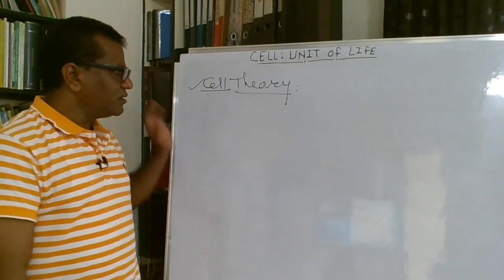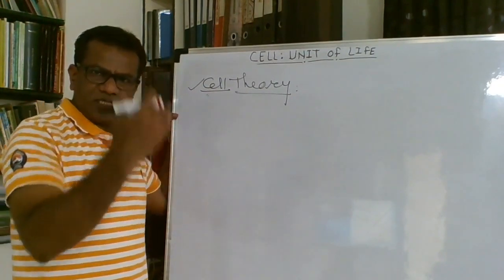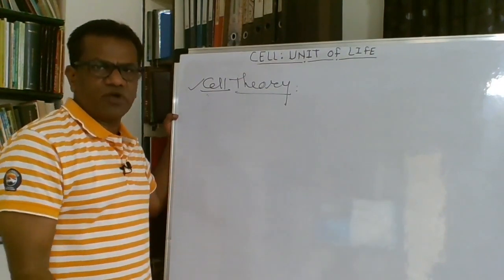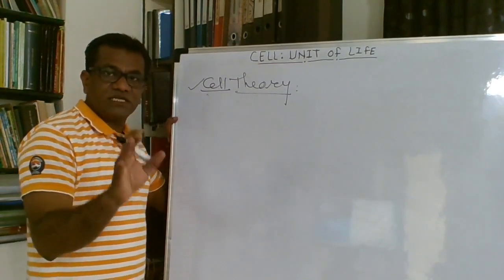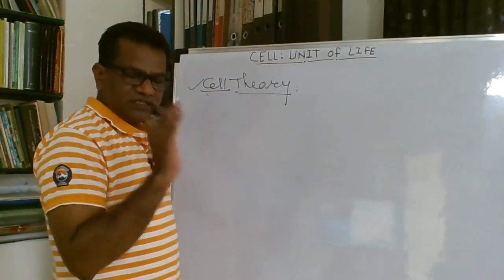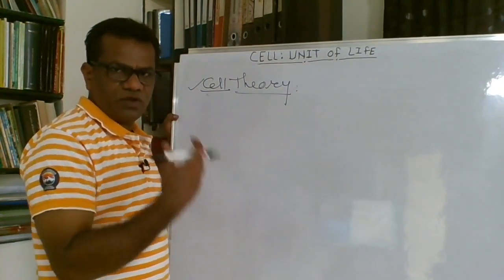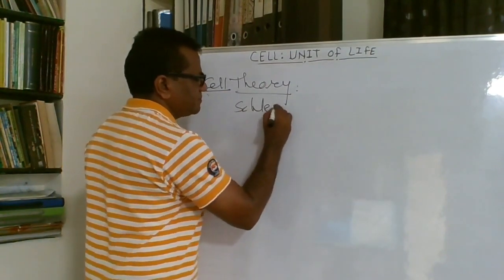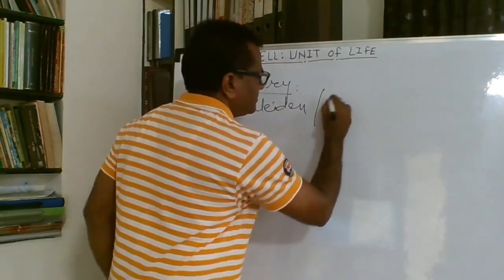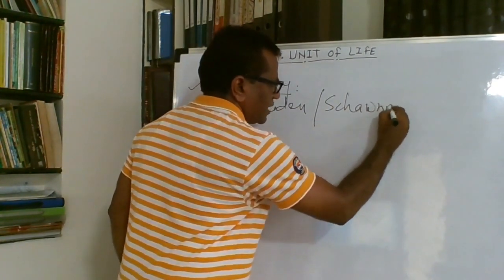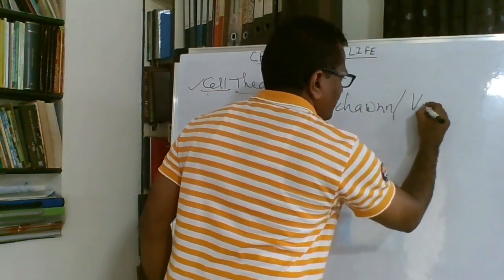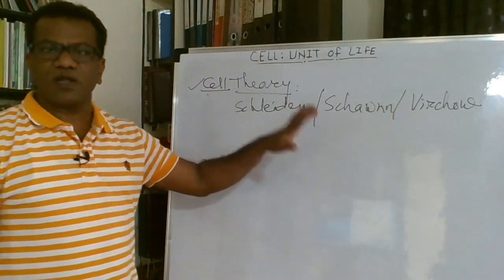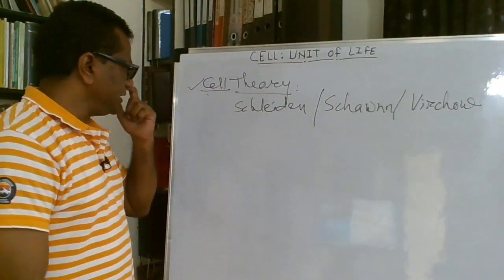At that time the cell theory was again modified, and now we study the cell theory which is the cohesion of the work of these three scientists: Schleiden, Schwann, and Rudolf Virchow. So the modern cell theory involves the work of all these three scientists.